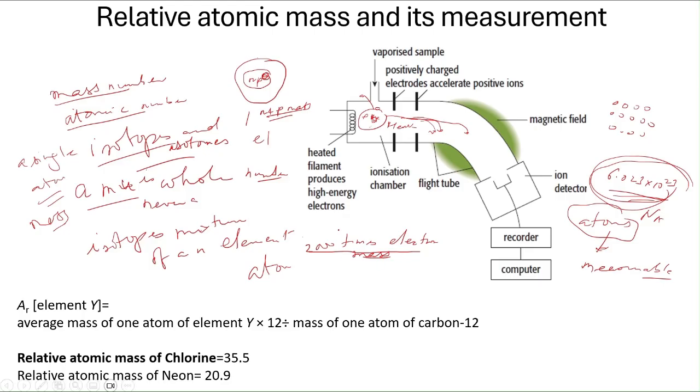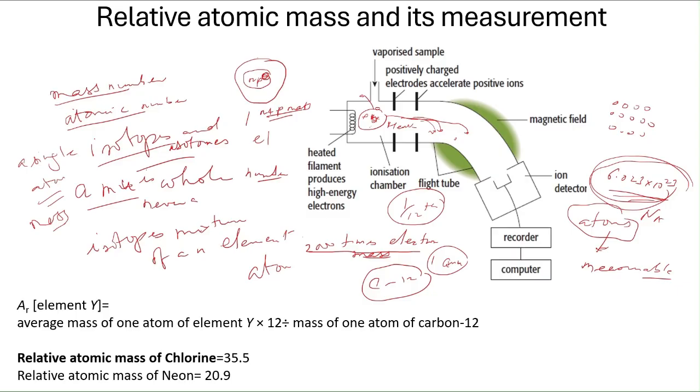So what has been done is that pure carbon, carbon 12, was taken, and this was passed through. So whatever the distance it covered and where it deflected, 1/12 of that distance, okay, value was given the 1 atomic mass unit, okay. So 1/12 of this carbon 12, which was accelerated in a tube in a mass spectrometer.